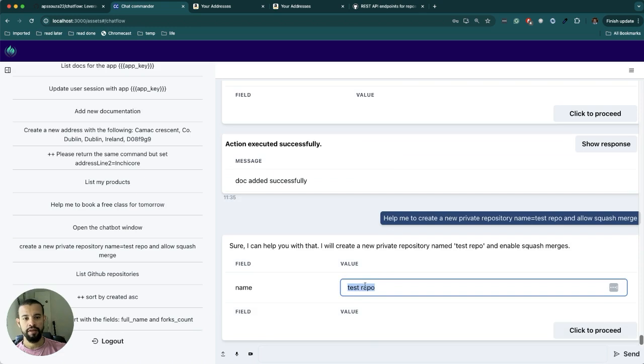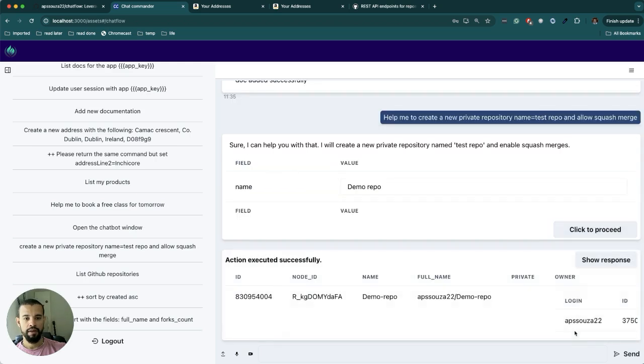So then it gives us the form with the test repo field, and you can change it. I'll change it to demo repo. We create it, and then it automatically creates the demo repo.